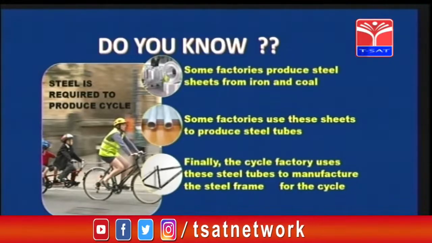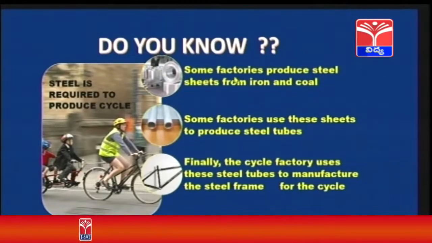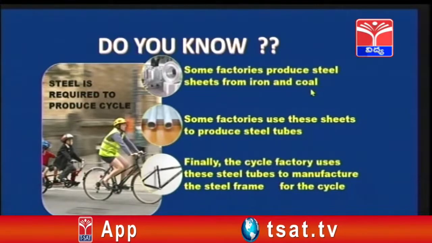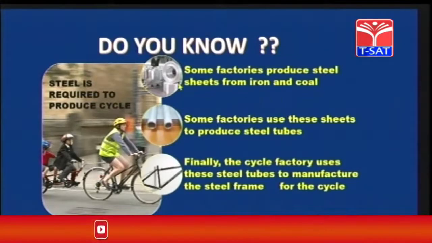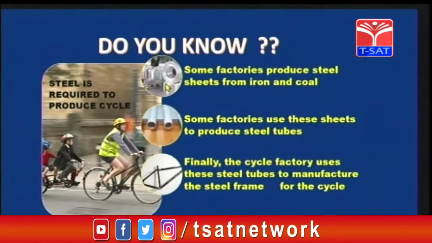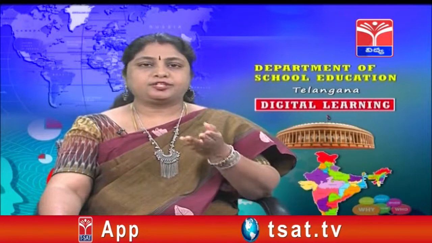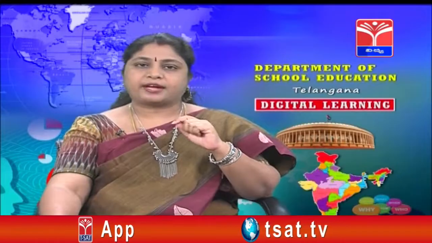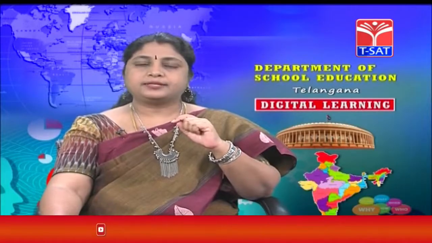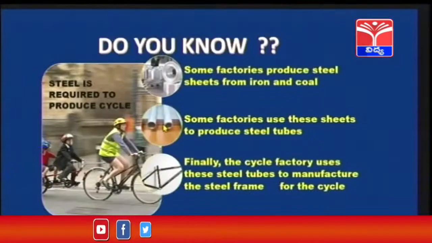So you can see the picture here. Some factories produce steel sheets from iron and coal. So iron and coal are minerals and ores. So what do some factories produce? They produce steel sheets. Can steel sheets be used directly? No. So these steel sheets are changed into steel tubes by some other factory. You can see the picture. These are steel tubes, right?